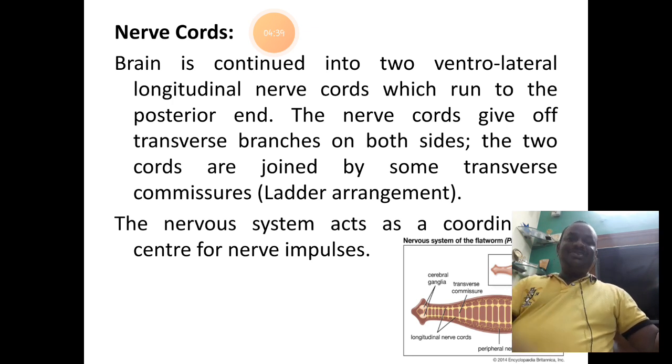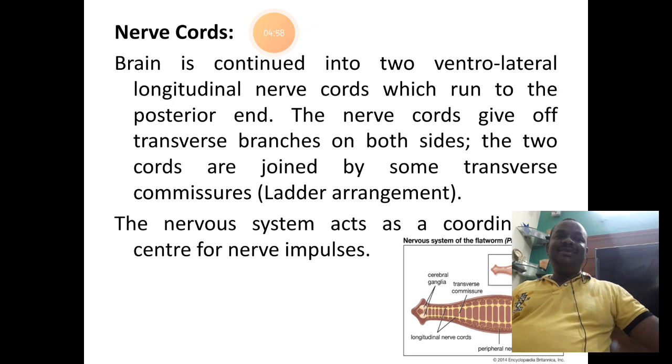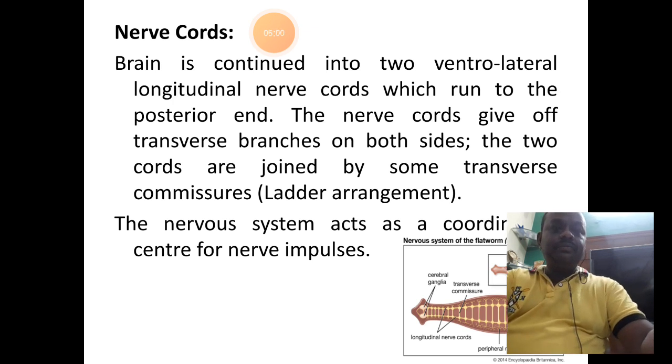So down in the picture you can find the same. They move till the posterior end ventrally, and these nerve cords form further branchings internally. You can see as if a ladder is placed inside the body of the animal exactly here.